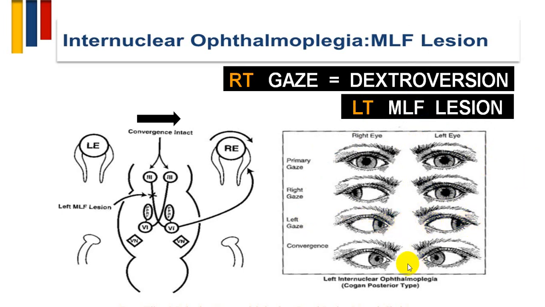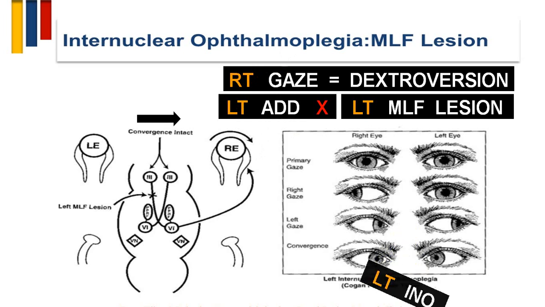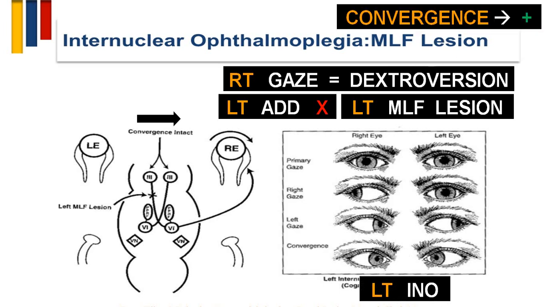Convergence is present, meaning person has got convergence preserved, that is purely left medial longitudinal fascicle lesion, or the lesion has to be in a lower part, not in anterior part. When there is a damage in the anterior part, convergence will be affected. So this is classical left side INO.